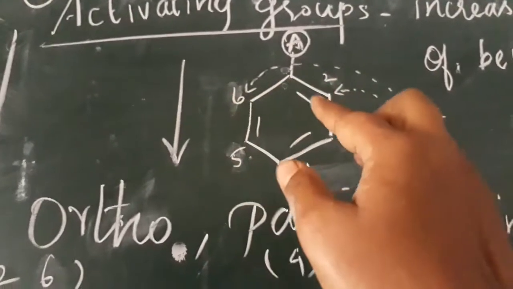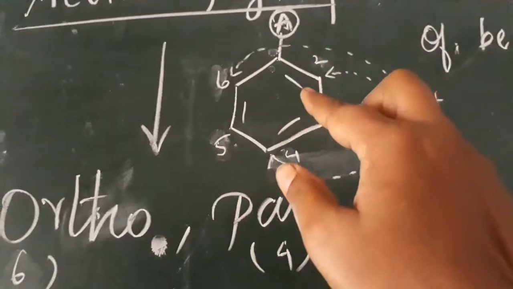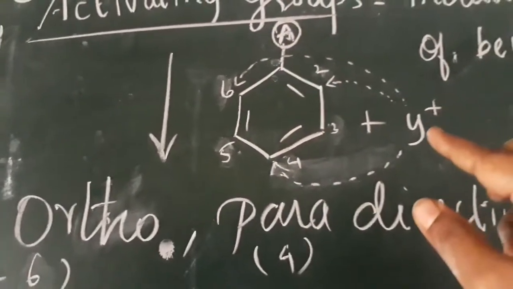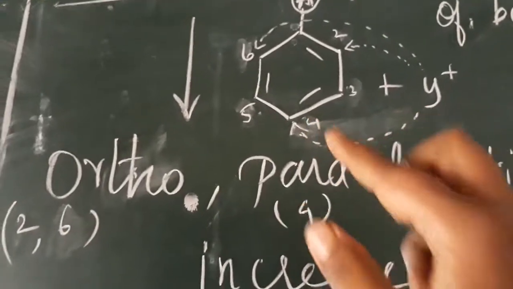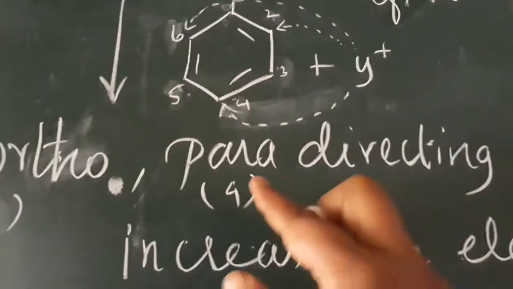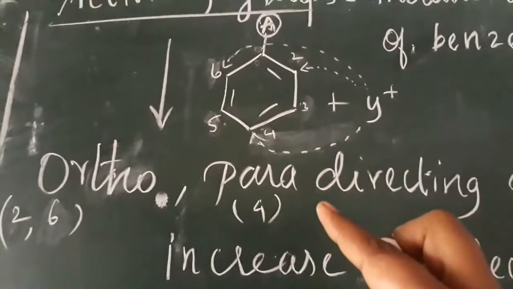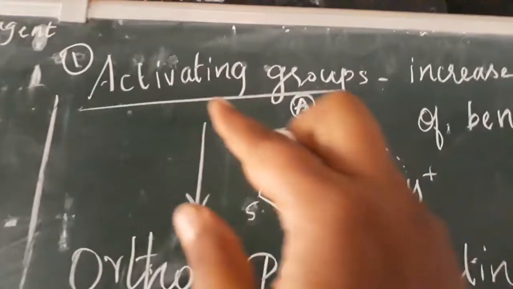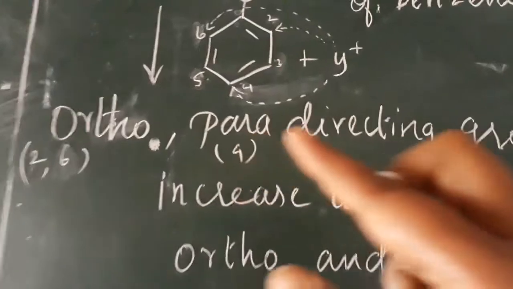These two positions are called ortho. Why do they go to ortho? Because of this activating group. Or the Y plus may go to the fourth position. That fourth position is called para. So the incoming group goes to ortho and para, and the already substituted group is called an activating group or ortho-para directing group.